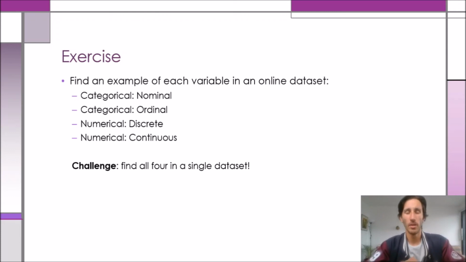All right, now I've been talking for a while. An exercise for you guys to pause the video and do now is to go forth and find some data. Find data that has a nominal variable, an ordinal variable, a discrete variable, and a continuous variable. So that's our first exercise. And if you can find a data set that has all 4 in a single data set, that's awesome.